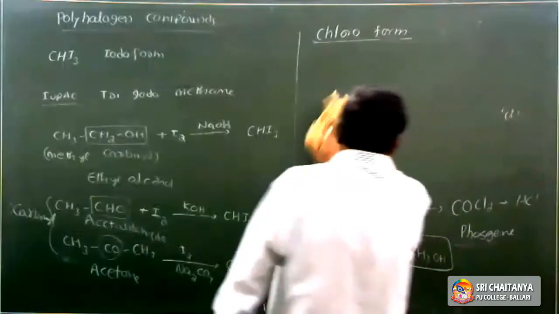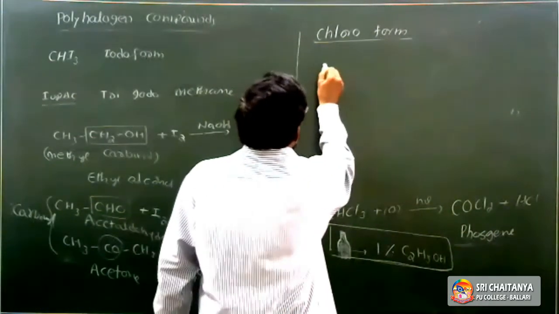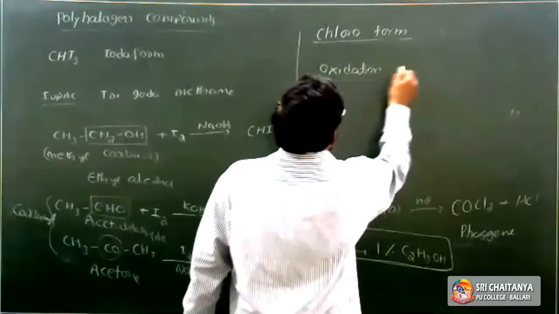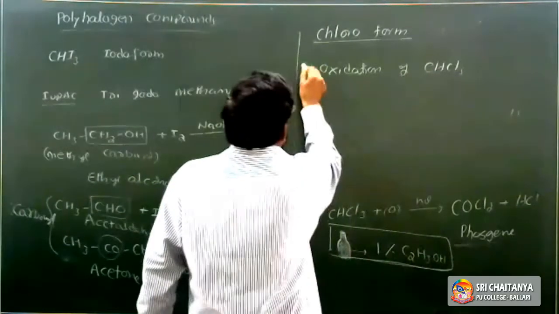So it prevents the oxidation of chloroform. It is the first one. Next, the second one.